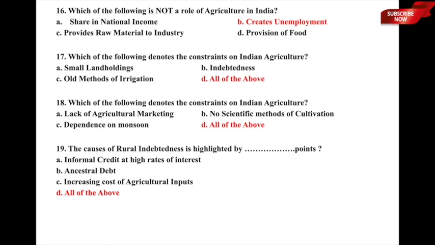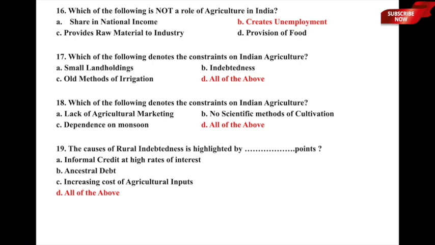Which of the following denotes the constraints on Indian agriculture? Constraints on Indian agriculture. Option A, small size of land holdings, B, indebtedness, C, old methods of irrigation, and D, all of the above. So which of the following denotes the constraints on Indian agriculture? All these points are constraints on Indian agriculture, because the small size of land holding is really difficult to cultivate, rural indebtedness is there, old methods of irrigation are there. So option D, all of the above, is the correct answer to this particular question.